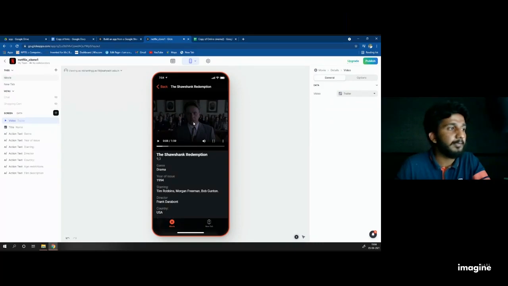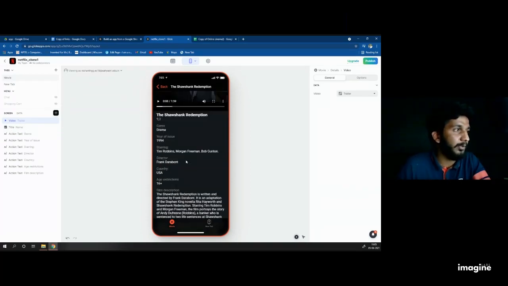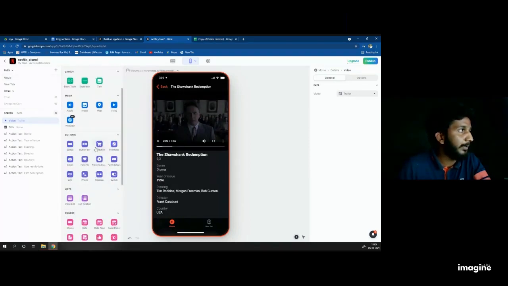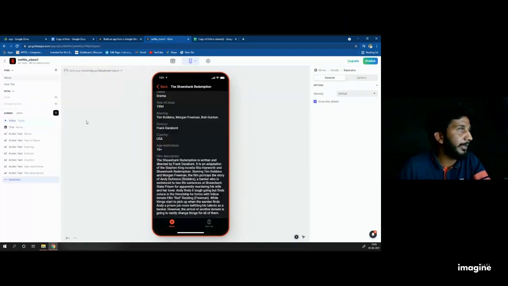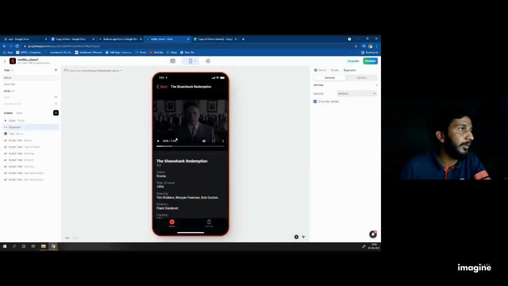If it is done, then I want something. And then look at the title. Okay, in the title it's showing 9.3 review. Okay, whatever it may be, it looks good. Then I add the other thing called a separator. You can see a separator in the layout. Add the separator and select the separator as medium and just drag this after the video.